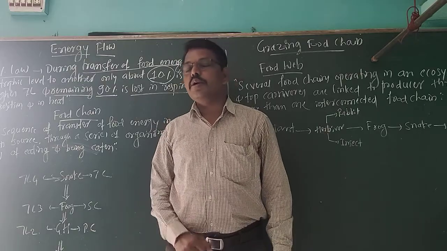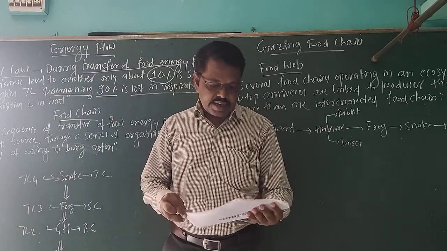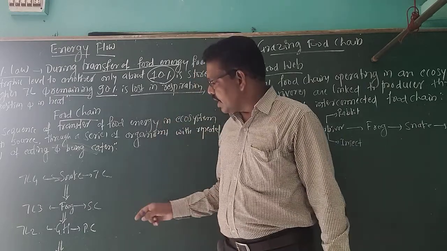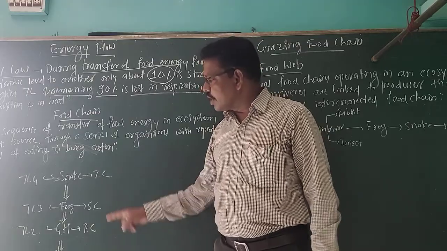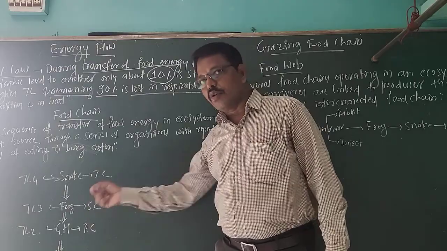Trophic level. What do you mean by trophic level, sir? Okay. Trophic levels are the levels consumed one after another: producer, primary consumer, secondary consumer, tertiary consumer. Okay. Next I will talk about the trophic levels.